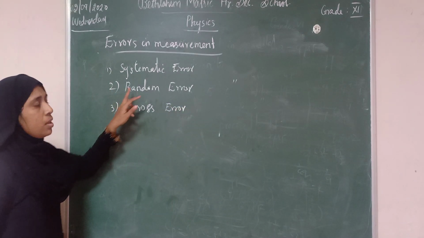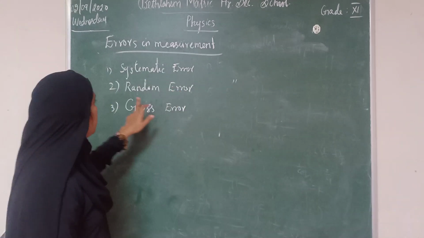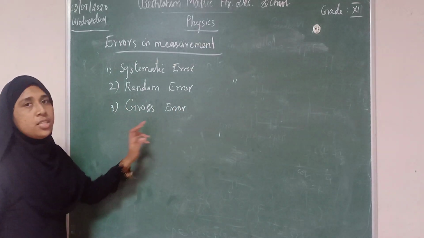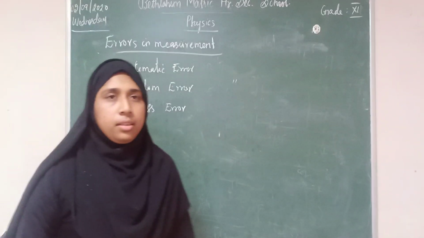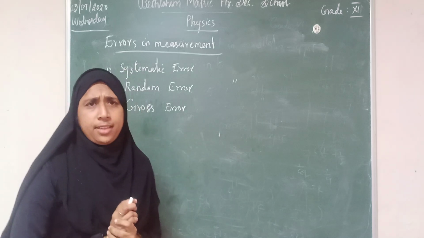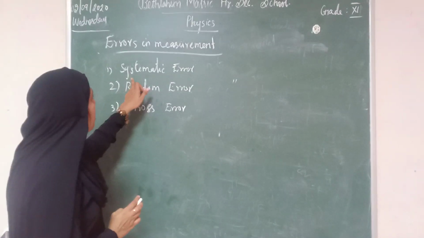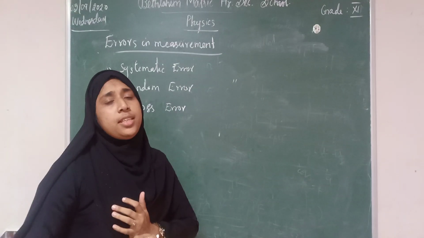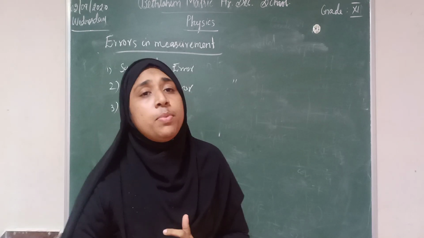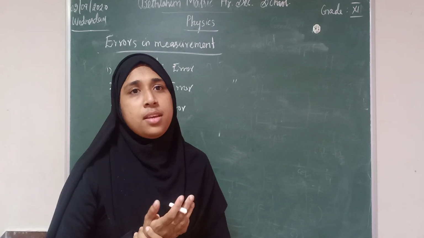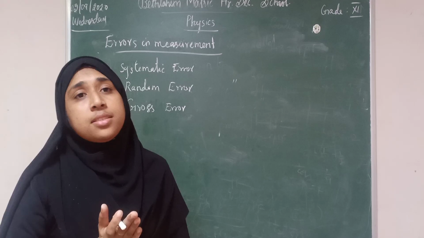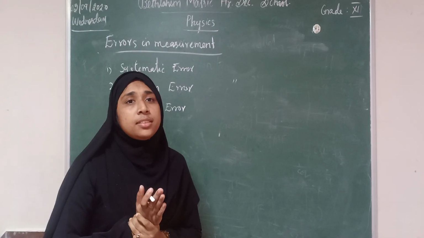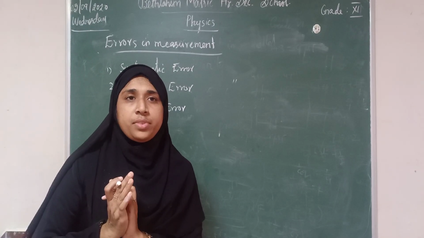What are they? Systematic error, random error, and gross error. What do you mean by systematic error? Systematic errors means reproducible inaccuracies, present in the same direction.